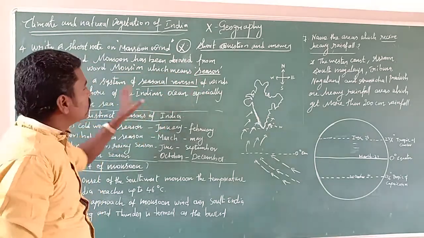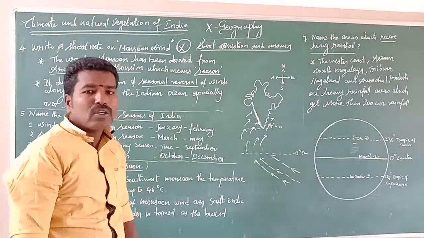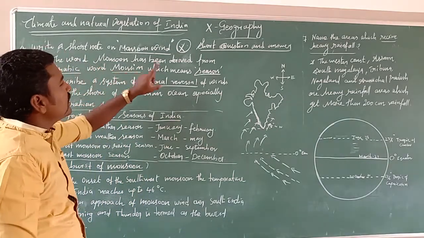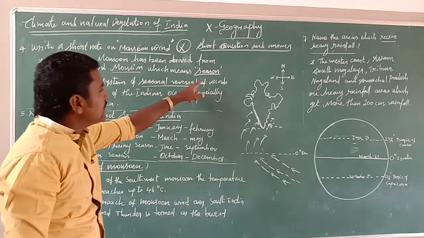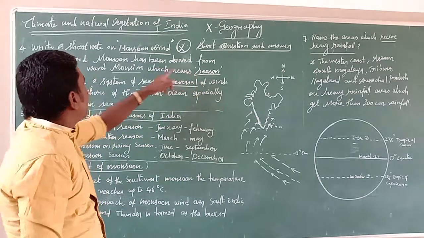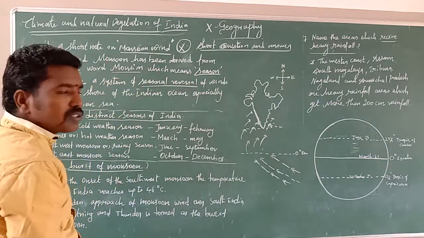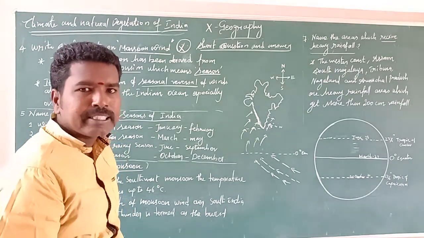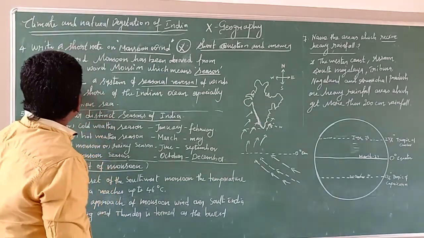This is the monsoon wind. India gets rainfall from the southwest monsoon and the northeast monsoon. This wind system is derived from the Arabic word mausim, which means season. Seasonal wind: the wind blows only in season. The word was first introduced by the Arabic navigators. That's why it's an Arabic word.